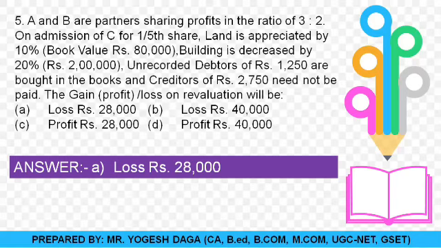So what is the credit total? The credit total is 8,000 plus 1250 plus 2750. So the total comes to 12,000. Okay students, on the debit side the total is 40,000. So the loss is the difference, and this loss is 40,000 minus 12,000, that is 28,000. So yes, you will have a loss of 28,000, and for that option A is the correct option.